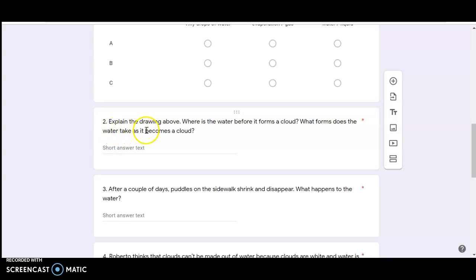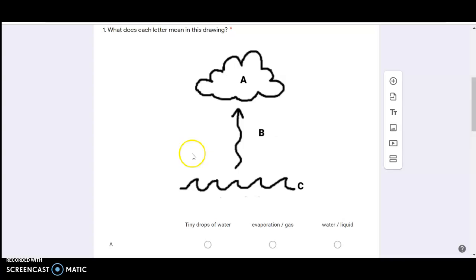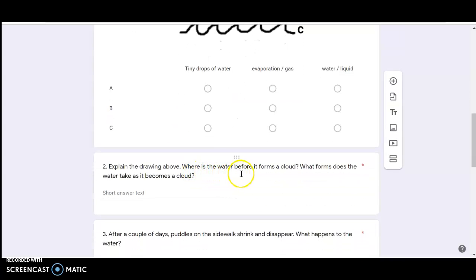Number 2, explain the drawing above. This drawing here. Where is the water before it forms a cloud? What forms does the water take as it becomes a cloud?